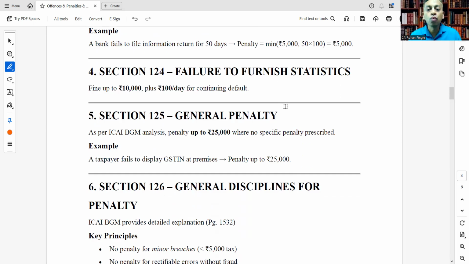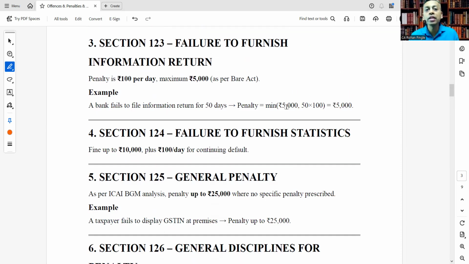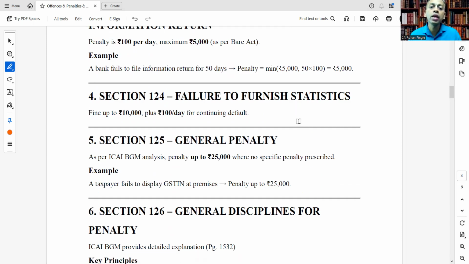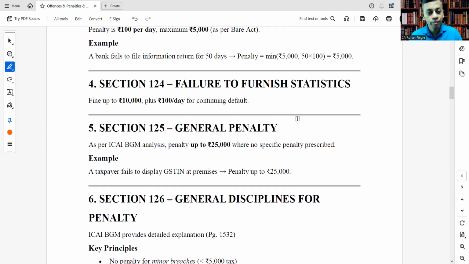Section 124, failure to furnish statistics. Fine up to rupees 10,000 plus rupees 100 per day for continuing default. Section 123 talks about failure to furnish information return, while section 124 talks about failure to furnish statistics, with fine up to 10,000 plus rupees 100 per day in case of continuing default.